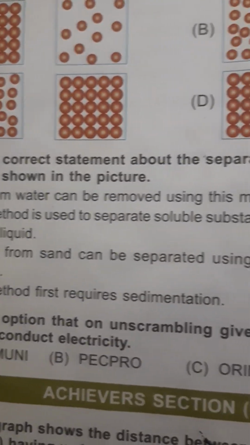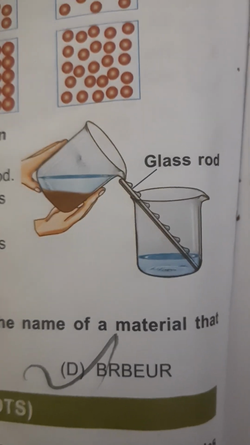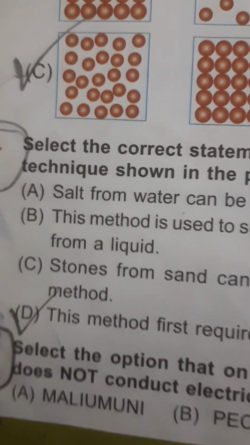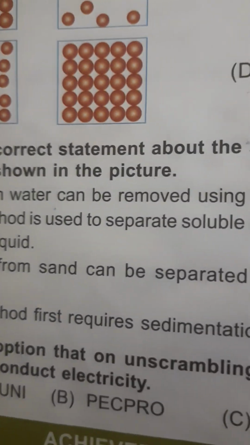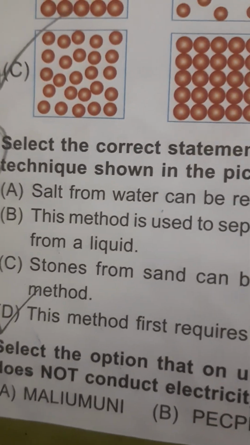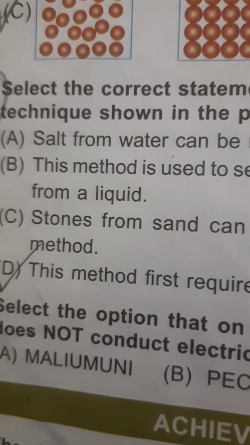Select the correct statement about the separation technique shown in the picture. Salt from water can be removed using this method. No. Different method. Not this method. This method is used to separate soluble substances from liquid. No. Not soluble. Insoluble.